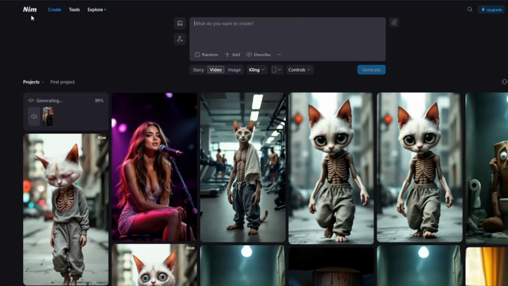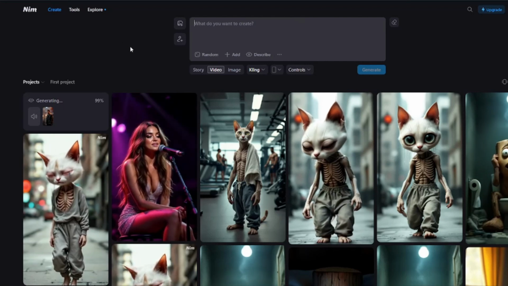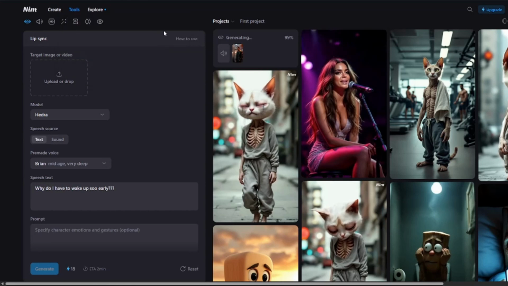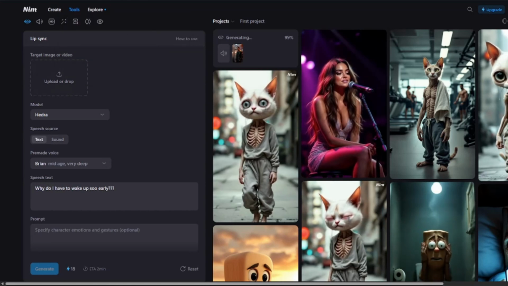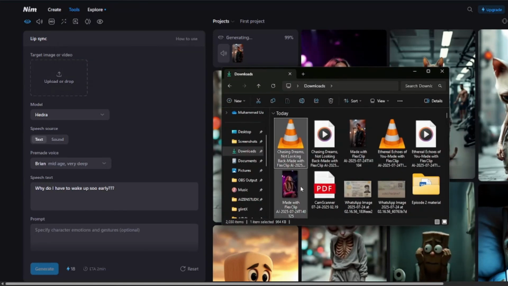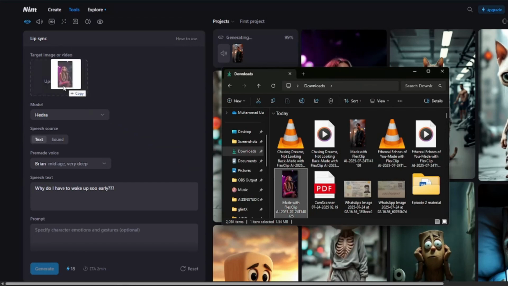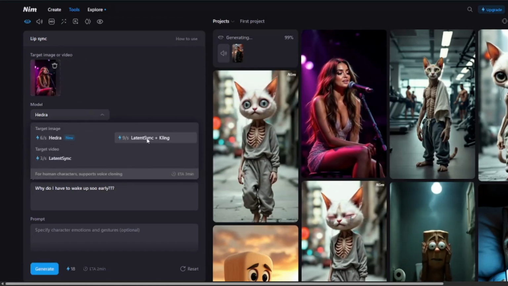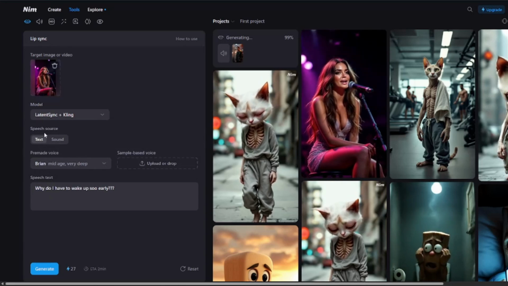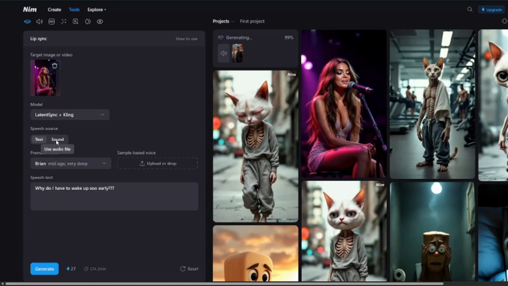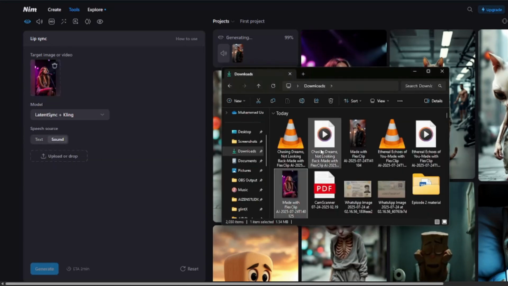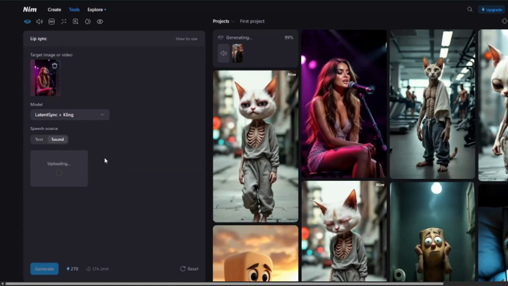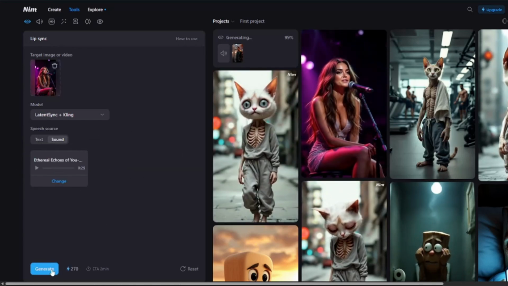And for that, I'm going to go to nim.video. I'm going to go to this tool section right over here. Make sure you select lip sync over here. And then I'm going to simply drag my image right over here and make sure you select the model as latent sync plus cling. And then for the speech, hit sound because I'm importing my audio over here. I'm going to simply import my audio over here and click on generate.